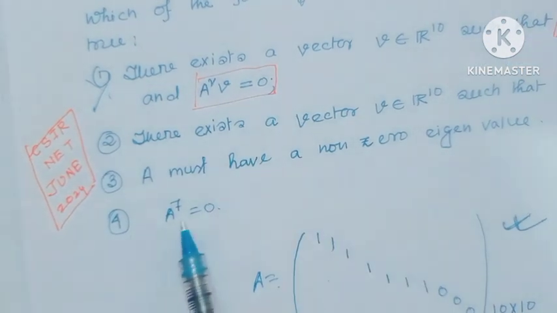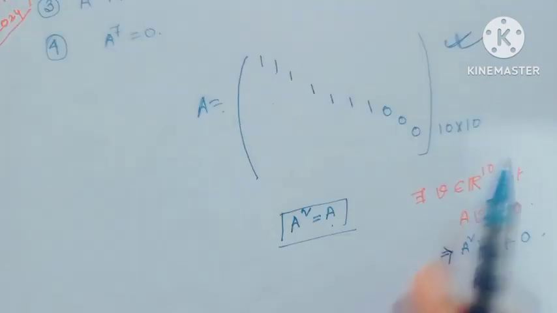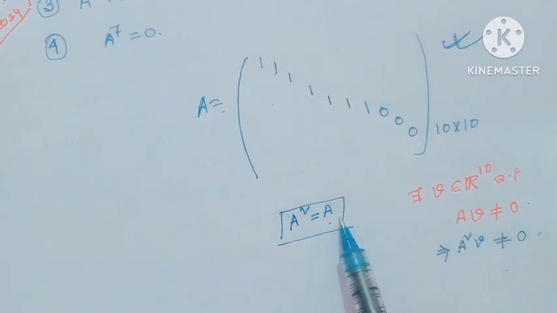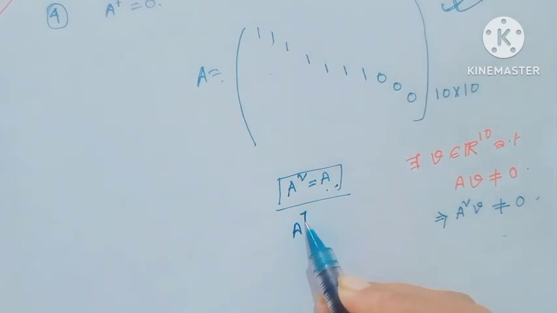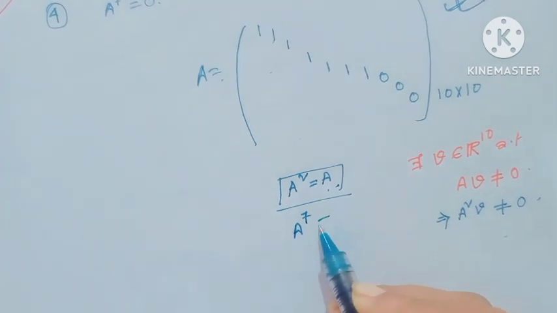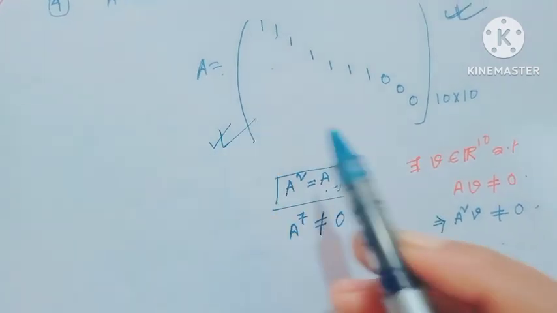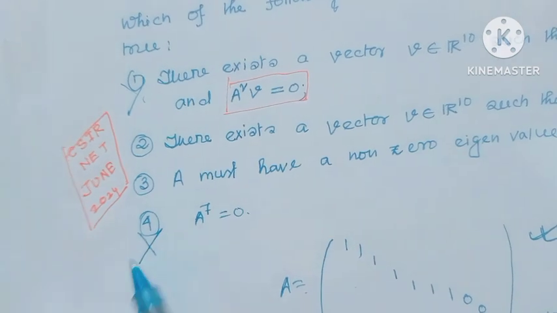And option 7, A to the power 7 equal to 0. Is it true? If we consider this matrix, here A square equal to A, then A to the power 7 would be not equal to 0 for this type of idempotent matrix. So, this is also a wrong option.